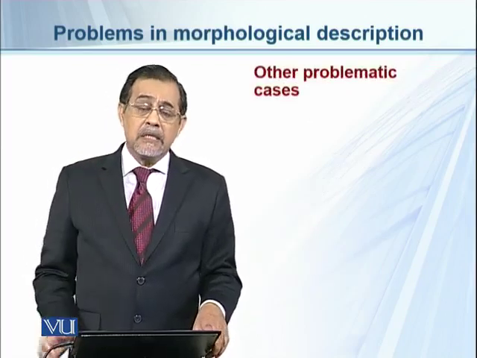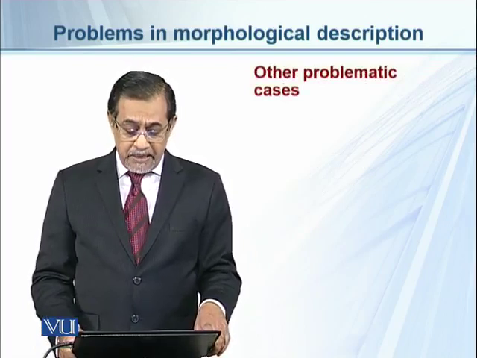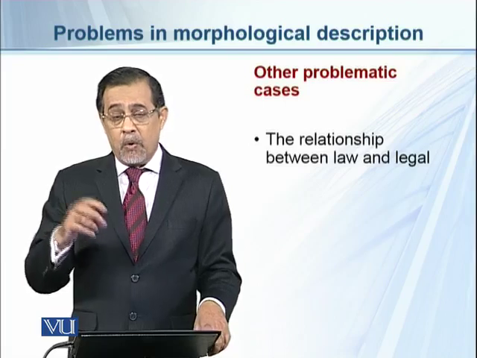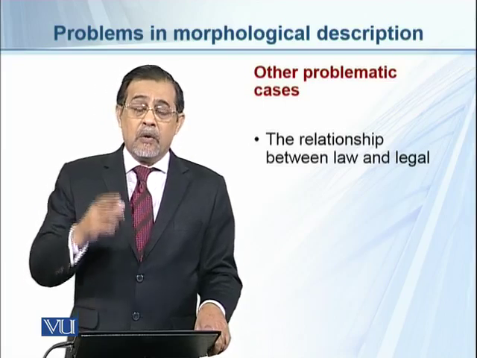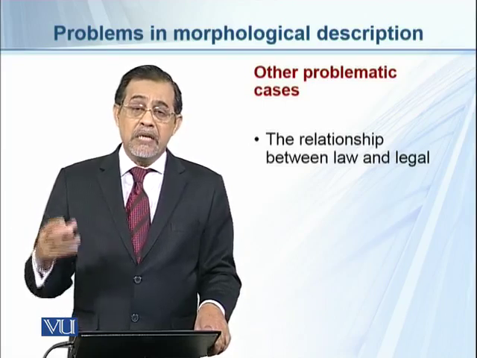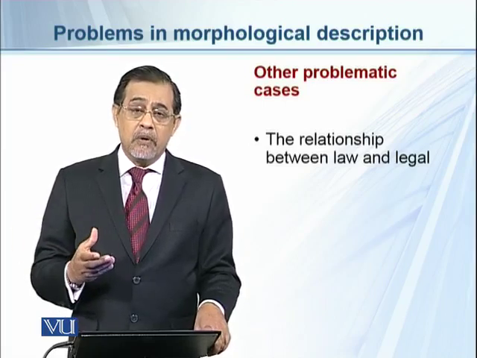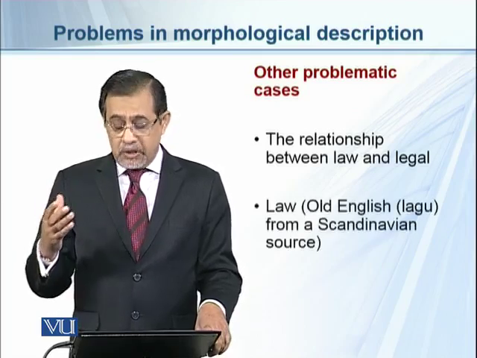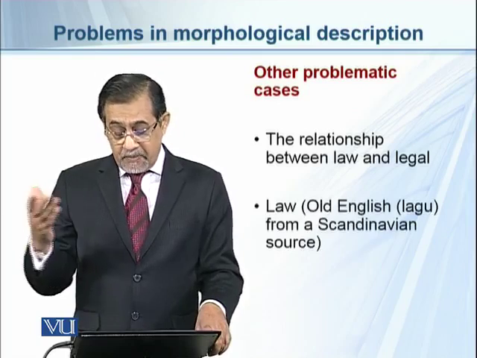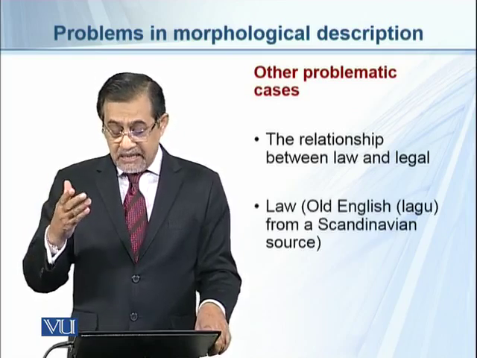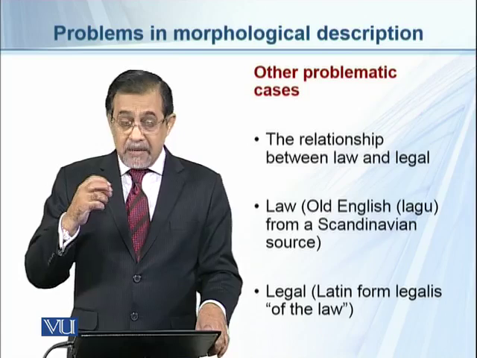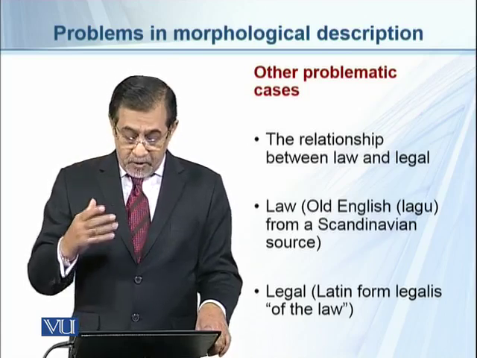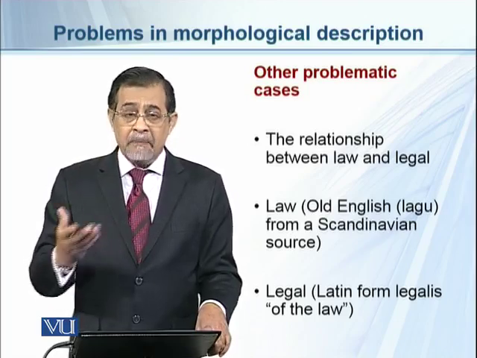So there are certain other problematic cases as well, like the relationship between law and legal. Law is a noun, and we use legal as an adjective to law. Law comes from Old English and from a Scandinavian source, lego, and legal comes from legalis, which is of the law, from Latin.